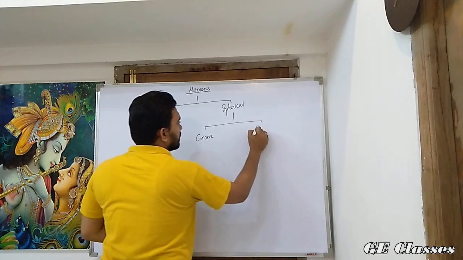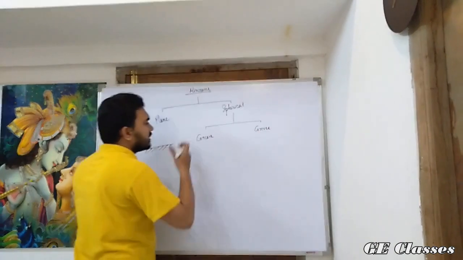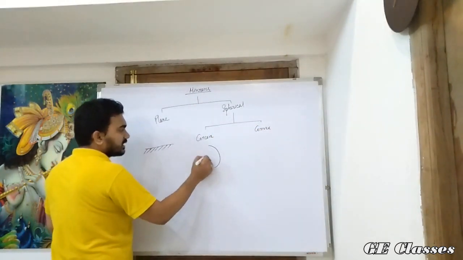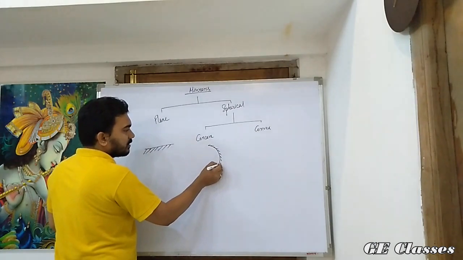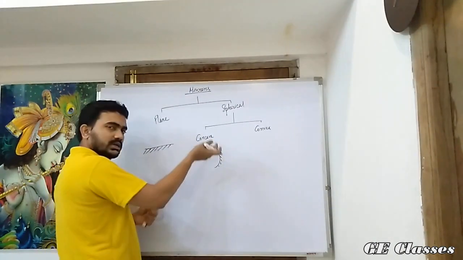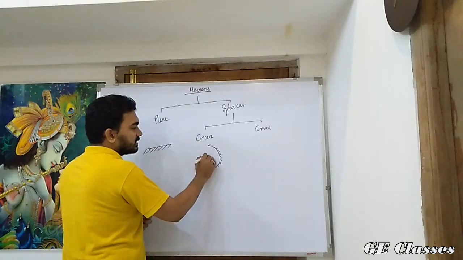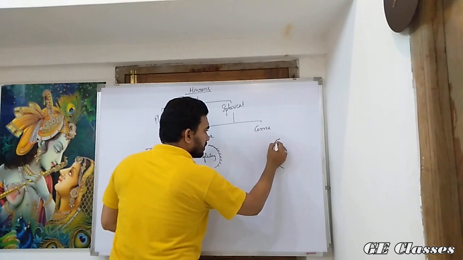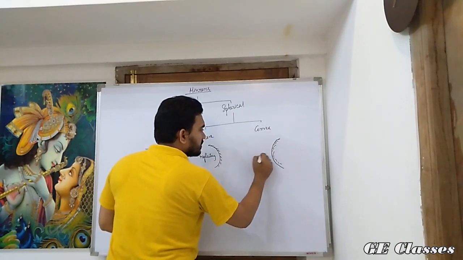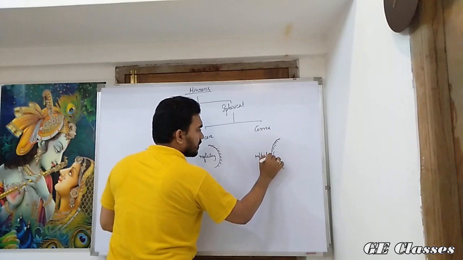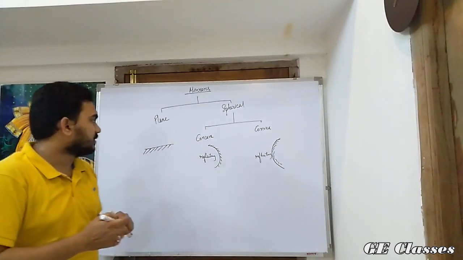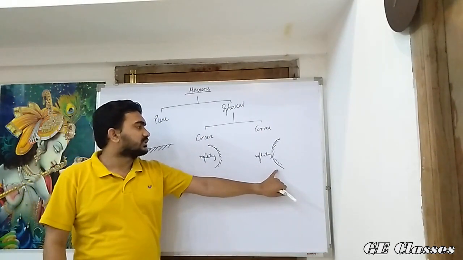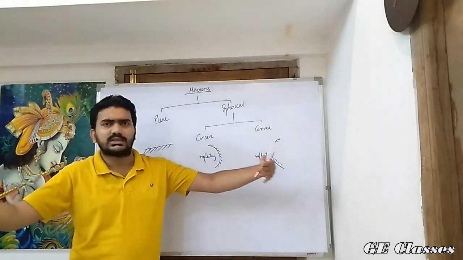concave, convex. A concave mirror is that concave spherical mirror which is bent like this. The inner surface, the inner curved surface is the reflecting side. For convex, the outer side is reflecting. They have their own uses. These types of mirrors are used in car headlamps, while these types of mirrors are used for rear view mirrors in cars or any other vehicle.